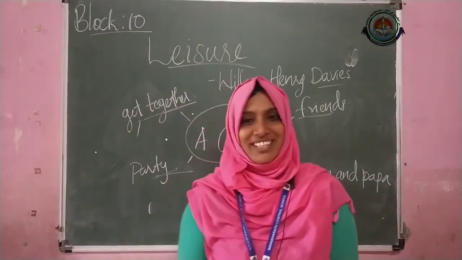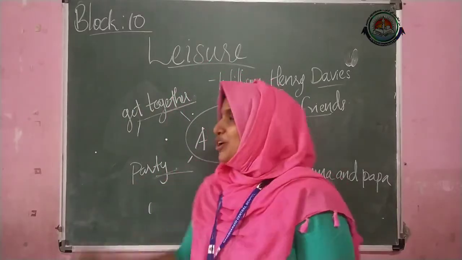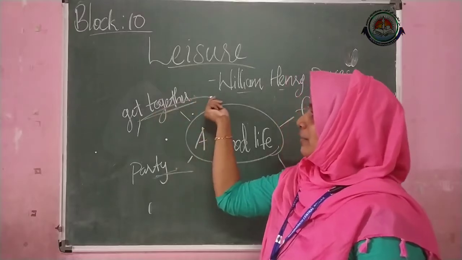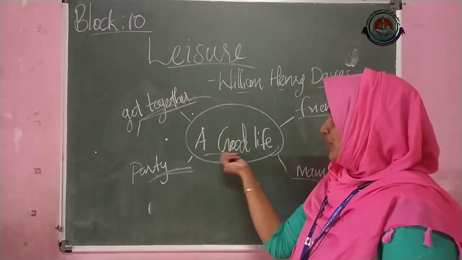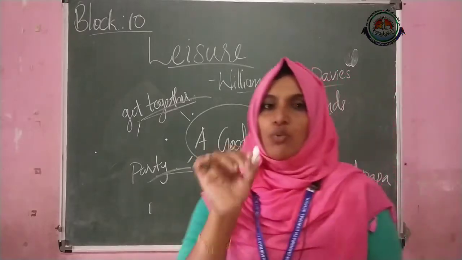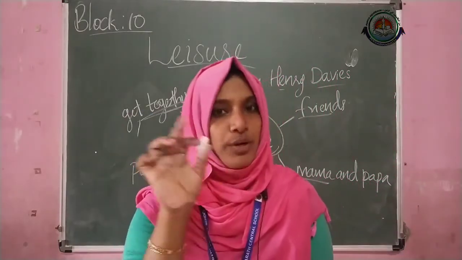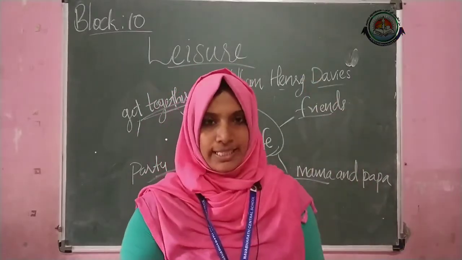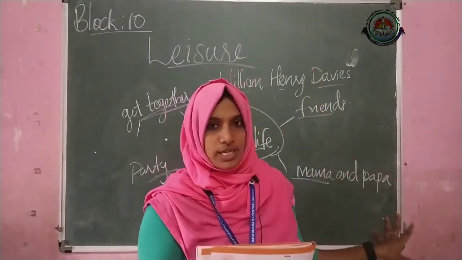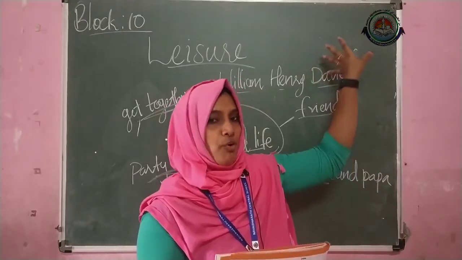Just think about it. Okay, children? So, according to you, you can find out about your favorite things in your own way. What a good life is according to you. Okay, just find out some words and you can complete this according to these words that you have found here.